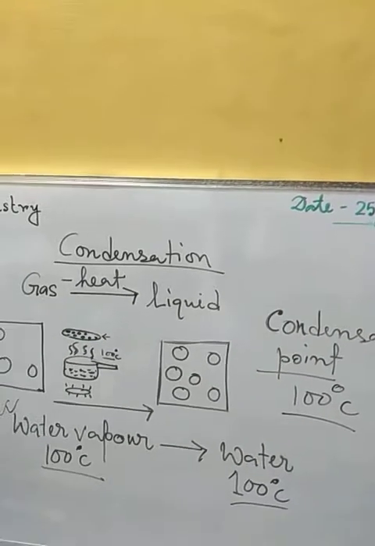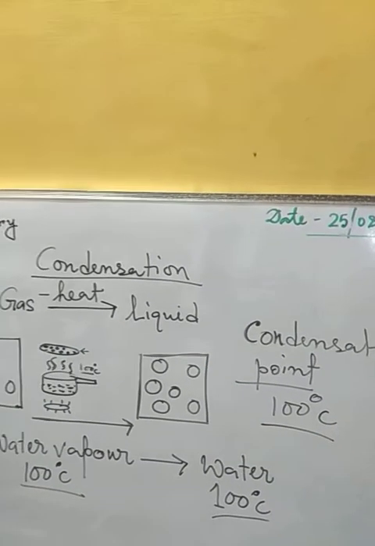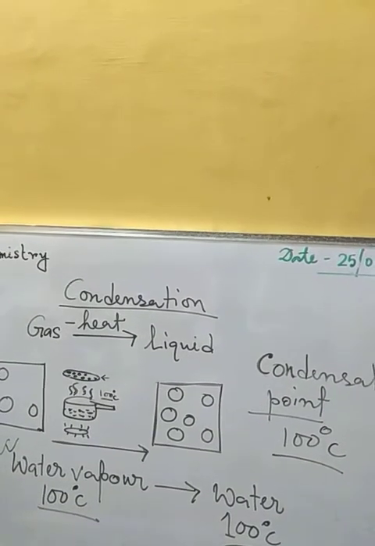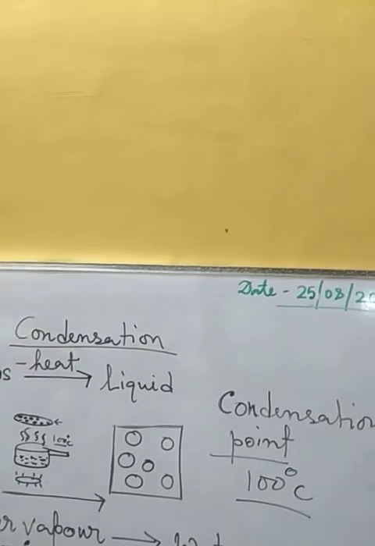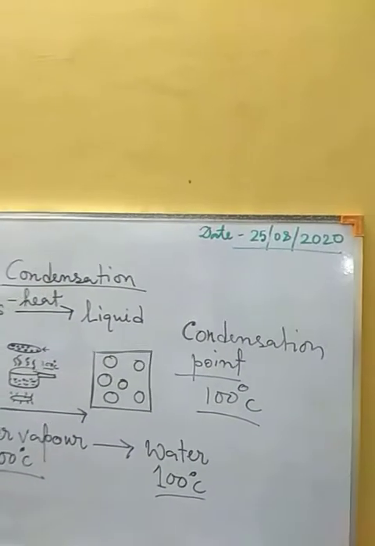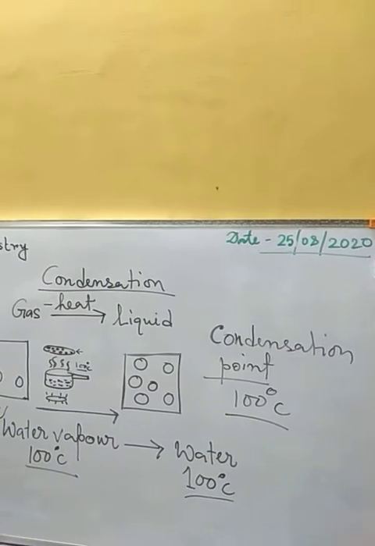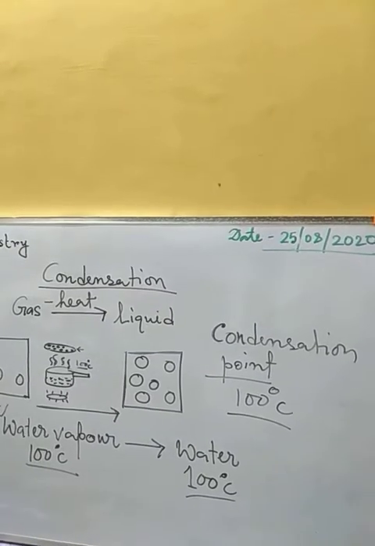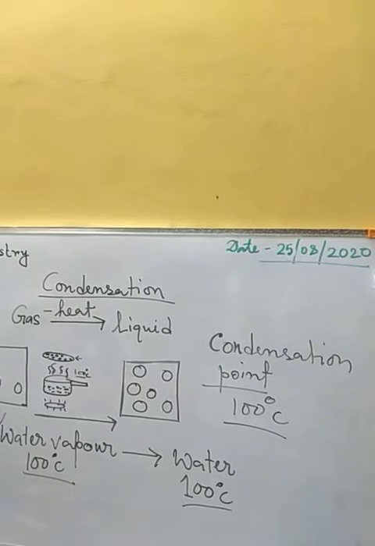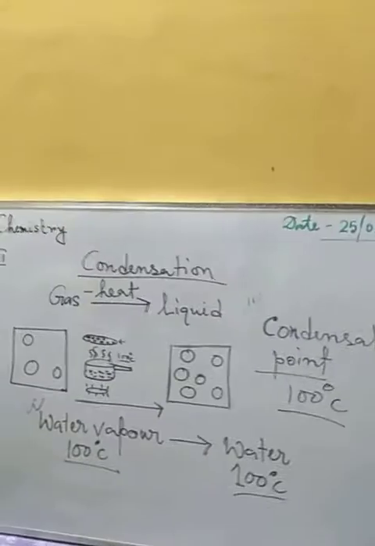So during this process, the heat which we are taking out will cause the state to change. It decreases the kinetic energy of the gaseous substance, or water vapor, to make it water or liquid. That's why the temperature will remain fixed, and only after that can we change the temperature. After the whole process is over, then only the temperature will change. Okay, so this is the condensation point, or this is the whole process of condensation.